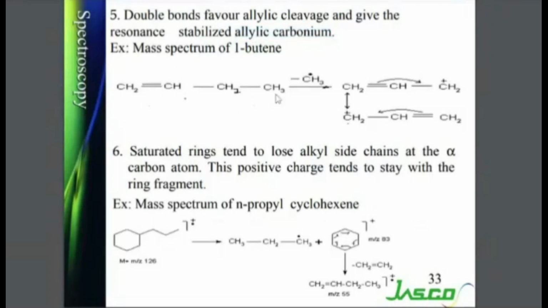When it gets charged, there will be formation of a charged radical molecular ion. When that molecular ion cleaves, it is most likely that the double bond will be part of the fragment carrying the charge.